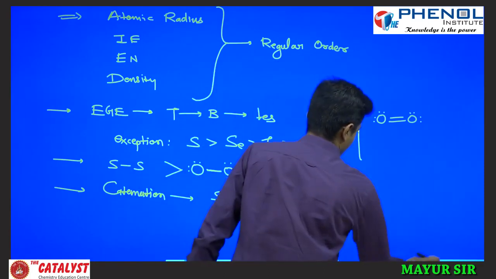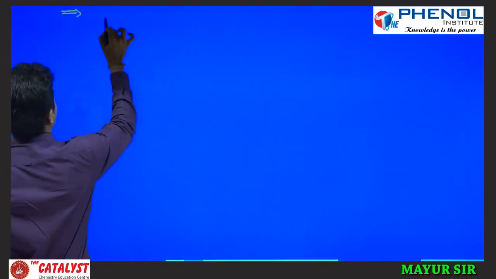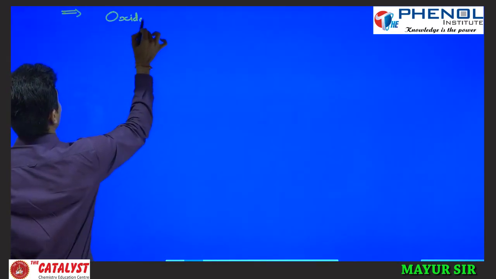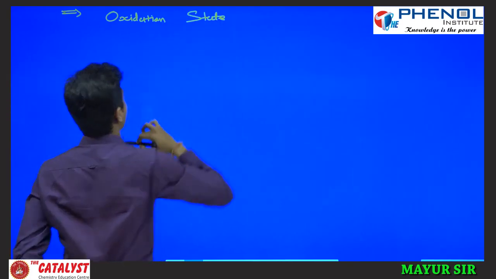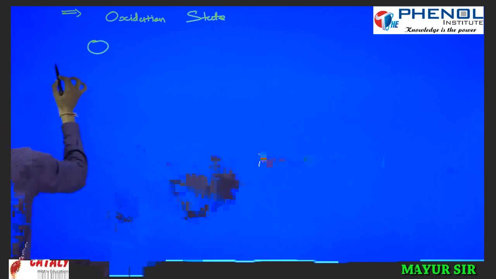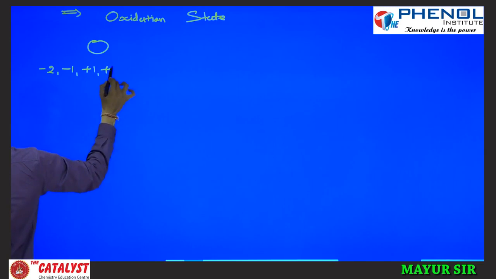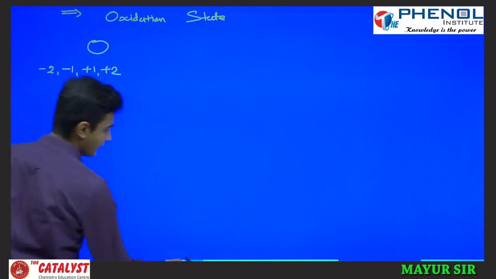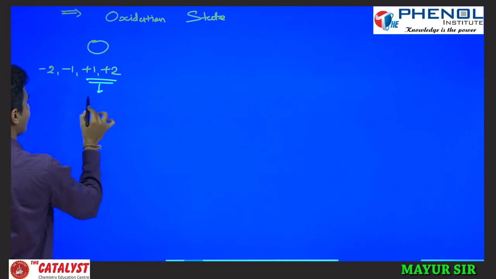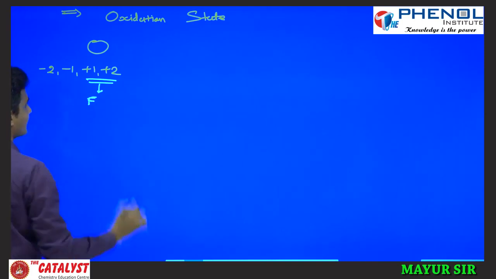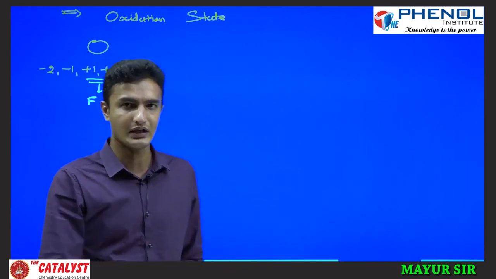Now next, if you see oxidation state. Here if you see oxygen, then it shows -2, -1, +1 and +2 oxidation states, and here +1 and +2 oxidation states are only with the fluorine atom, because oxygen is the second highest electronegative atom in the periodic table.